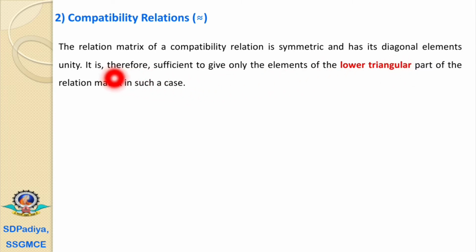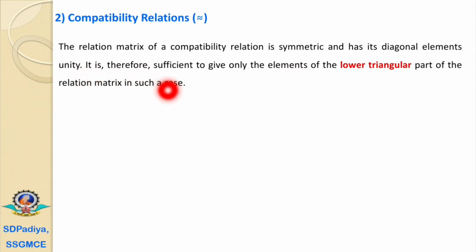Because it is reflexive, in the relation matrix the value at position 1 1 will be 1, 2 2 will be 1, 3 3 will be 1, 4 4 will be 1, 5 5 will be 1. That's why the diagonal elements are unity.